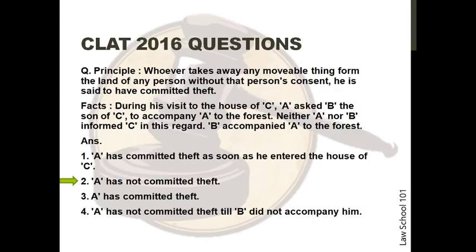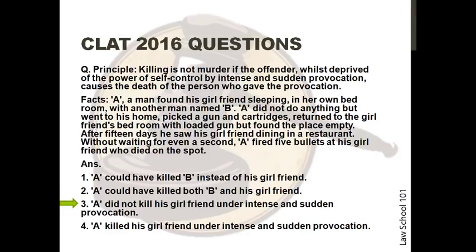The next question. Principle. Killing is not murder if the offender, whilst deprived of the power of self-control by intense and sudden provocation, causes the death of the person who gave the provocation. Facts. A man found his girlfriend sleeping in her own bedroom with another man named B. A did not do anything but went to his home, picked a gun and cartridges, returned to the girlfriend's bedroom with loaded gun but found the place empty. After 15 days, he saw his girlfriend dining in the restaurant. Without waiting for even a second, A fired 5 bullets at his girlfriend, who died on the spot.